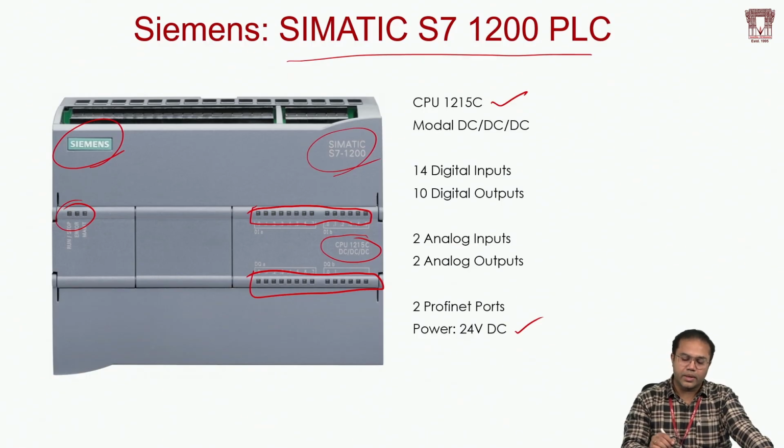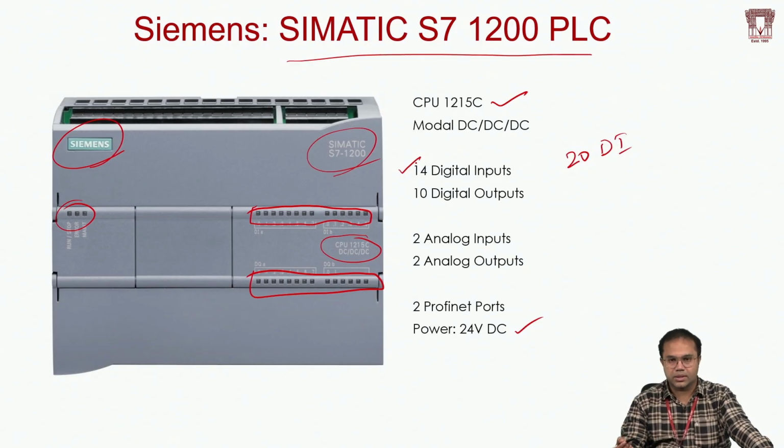Now it has 14 inputs and 10 outputs, and suppose I have an application where I need around 20 digital inputs, whereas onboard I have only 14. So what is the next thing? Do I need to change the PLC?